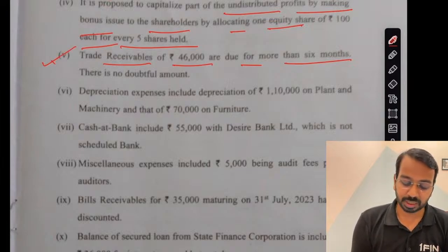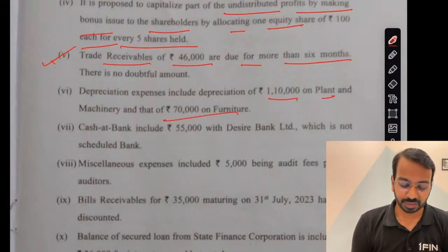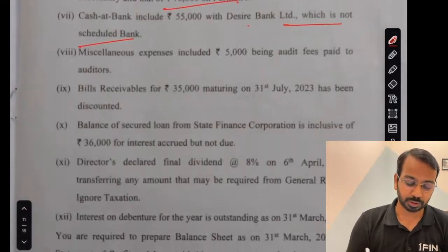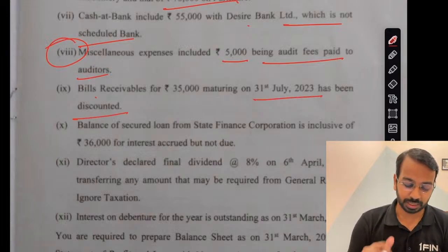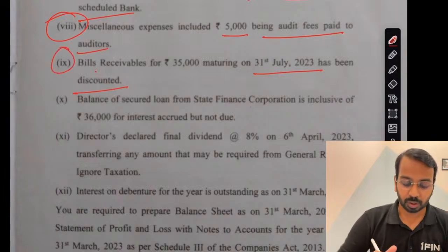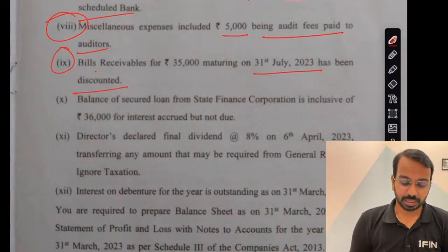Depreciation includes 1,10,000 on plant and 70 on furniture. So we'll add it to accumulated depreciation. We'll give that bifurcation. Cash at bank includes this, which is not a scheduled bank, separate disclosure. Miscellaneous expense includes 5,000 being audit fees paid to auditors. Audit fee has to be disclosed separately. Bills receivable maturing on 31st July has been discounted. So again, a separate disclosure, and because you have discounted, that will be mentioned. Then 36,000 for interest accrued and not due.